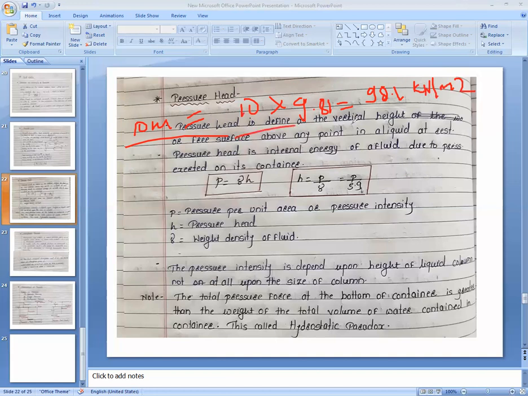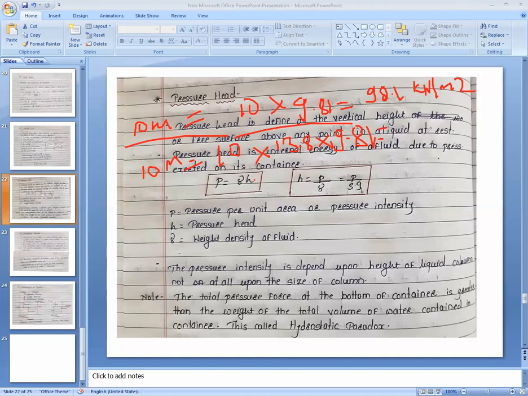If we have to calculate the total pressure at the same pressure head of mercury, then it will be 10 meters, like H. Gamma will be 13.6 into 9.81. The total calculation will be 13.6 into 10 into 9.81.